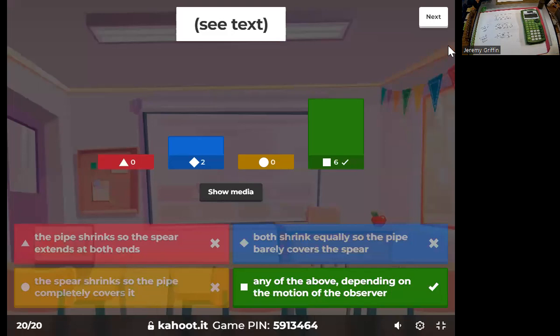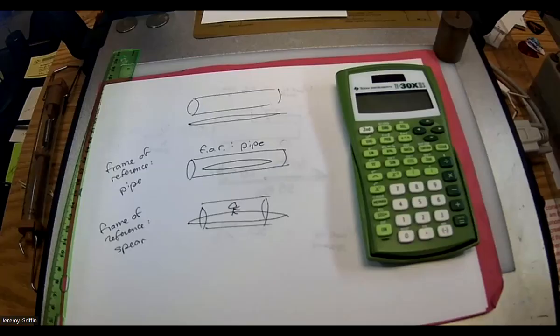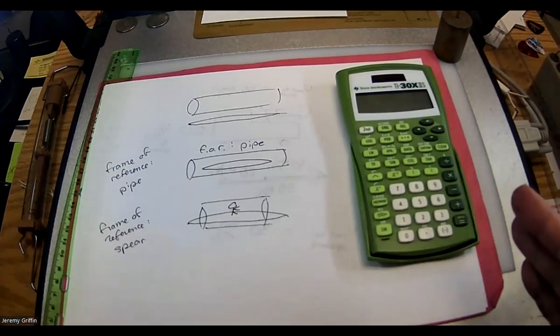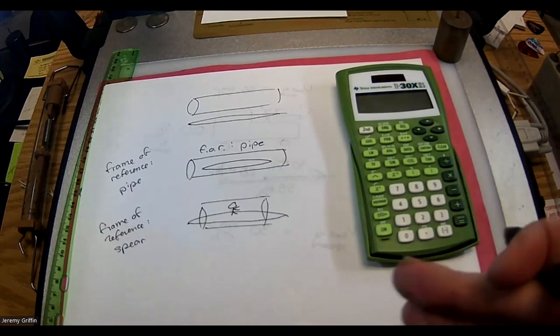You guys did pretty good with that one. Great. Actually, you guys are really good at that. Okay. So let me go over this one because this one takes some thinking. But this is the same as the train paradox that you guys saw yesterday. Remember the train going through the tunnel? Does the train extend out of the tunnel or is it completely covered by the tunnel? Well, it depends on your frame of reference.